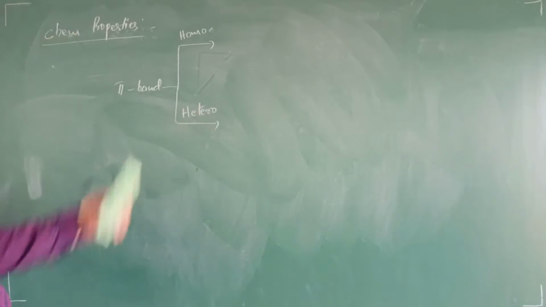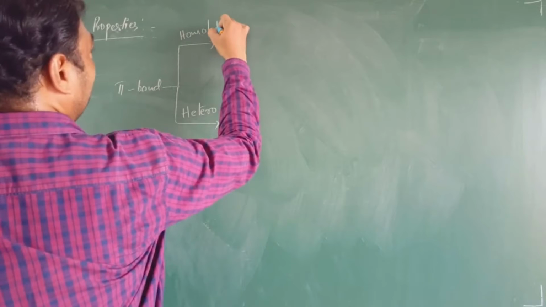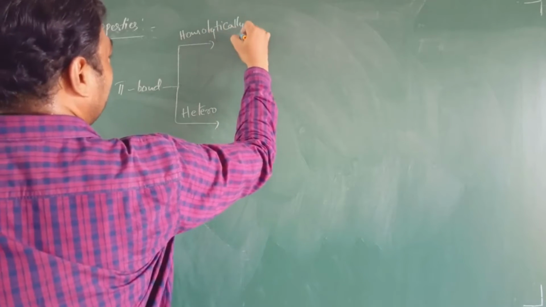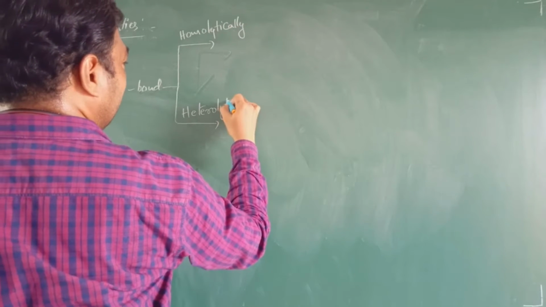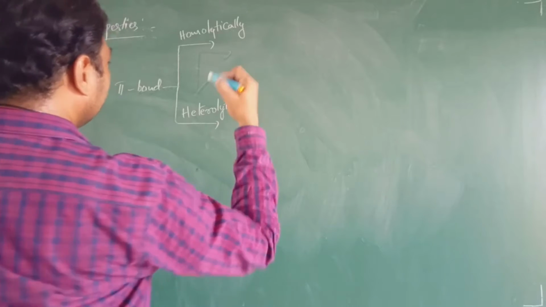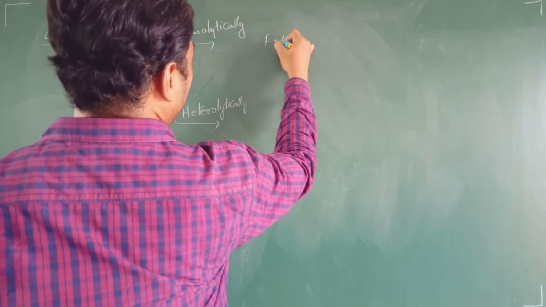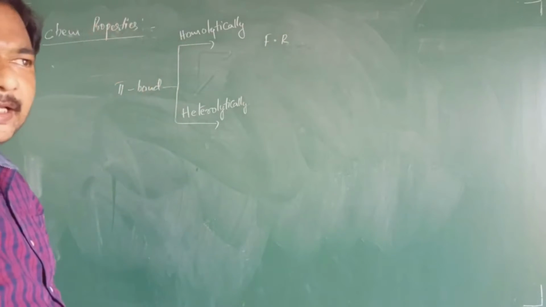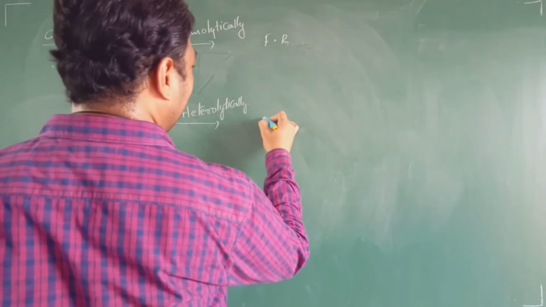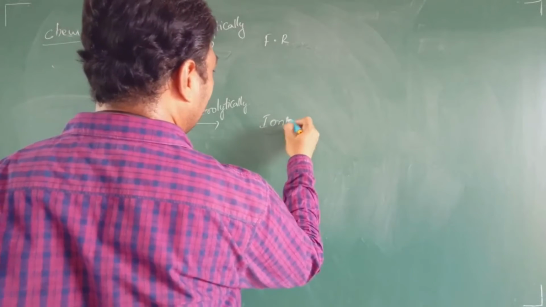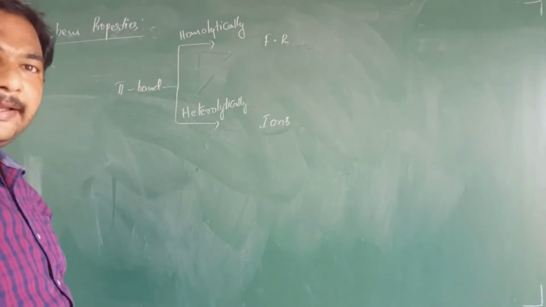Homolytically means equal sharing of electrons, heterolytically means unequal sharing of electrons. Upon homolytic cleavage, what are the products which are formed here? Free radicals. Upon heterolytic cleavage, what are the products which are formed here?